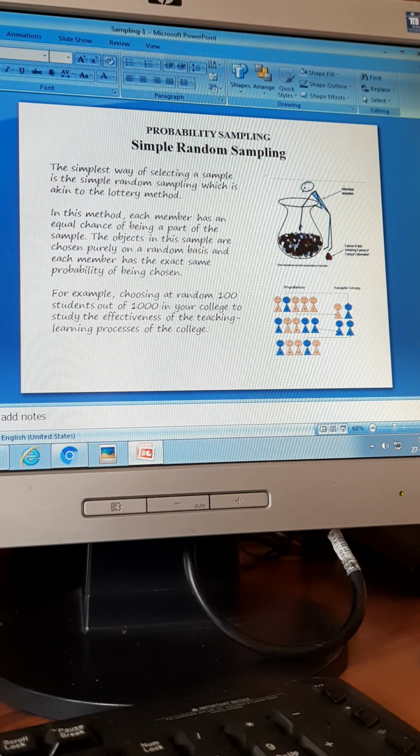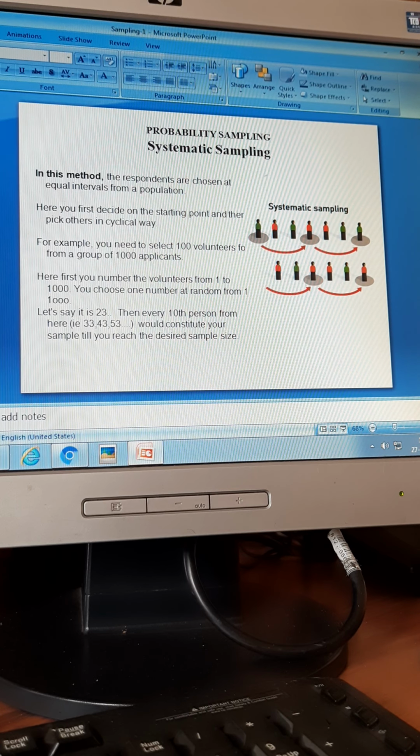Correct? Right. Let us now go to the next probability sampling method, which is systematic sampling. What is systematic sampling? The respondents are chosen in equal intervals. Again, the same example. All 60 people in your class are put according to the USN number and every 10th person is chosen.